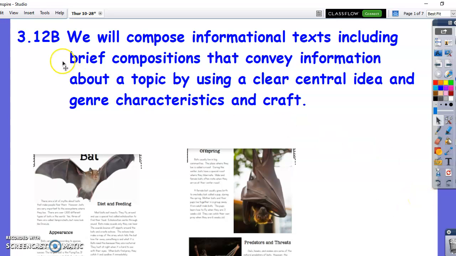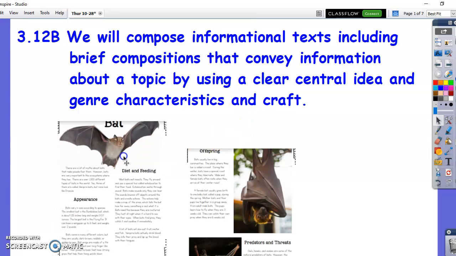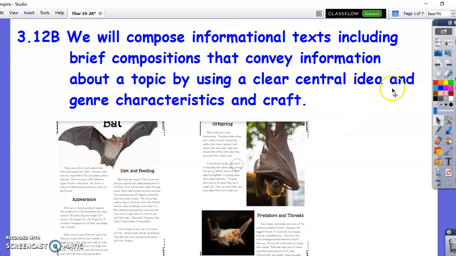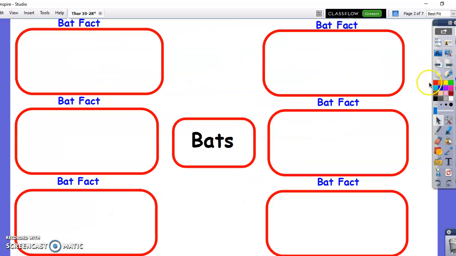Today's objective is 3.12b. We will compose informational text, including brief compositions that convey information about a topic by using a clear central idea and genre characteristics and craft. So we're going to read an informational article about bats. And when you're done, I'm going to ask that you just type facts in these boxes.